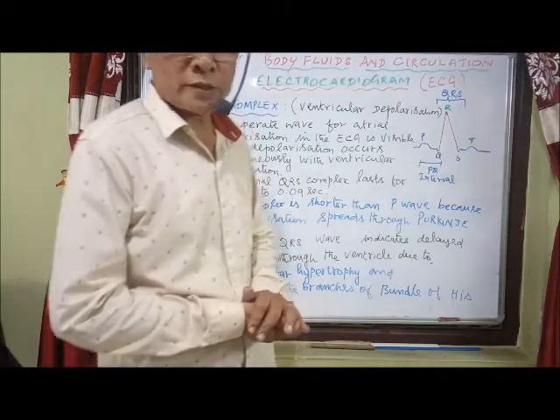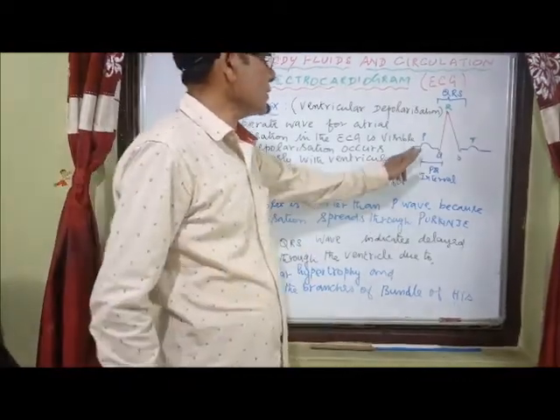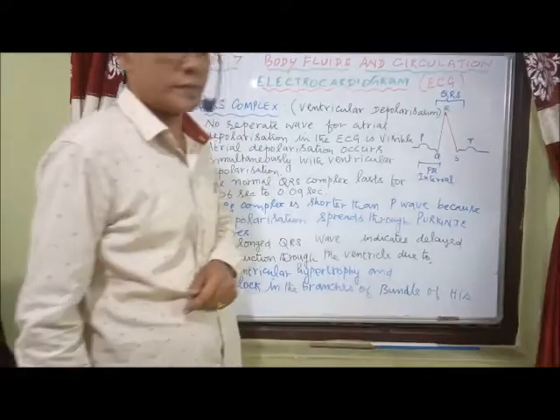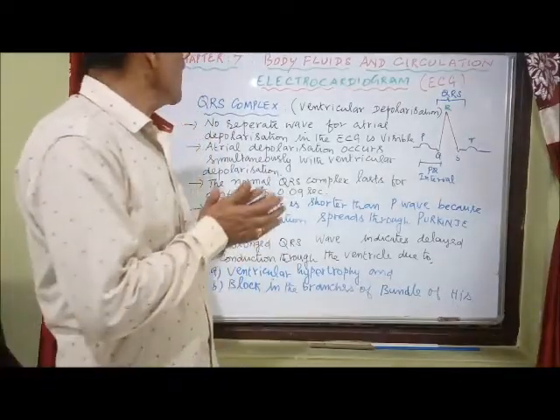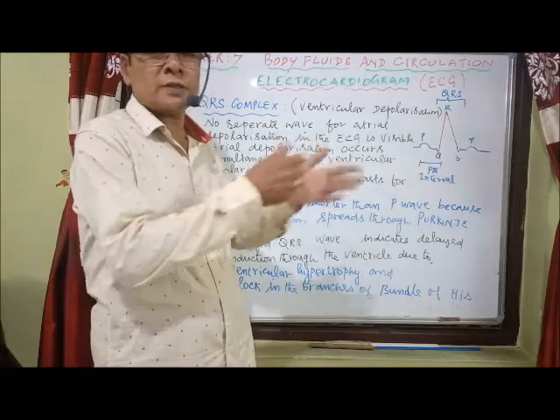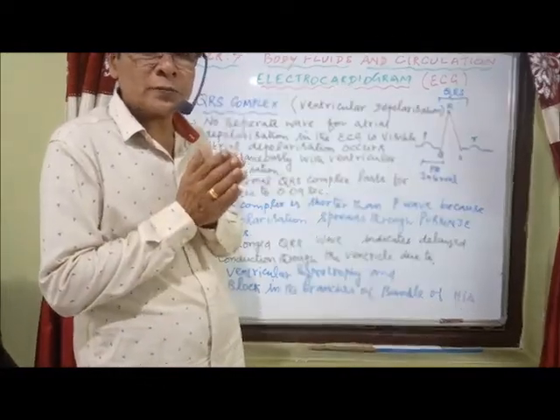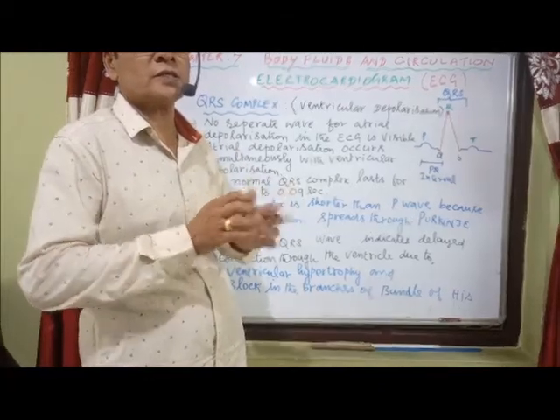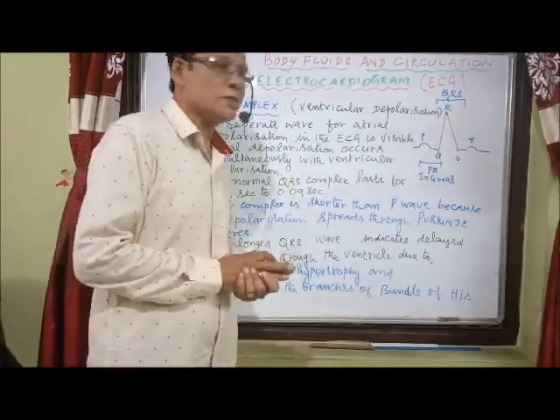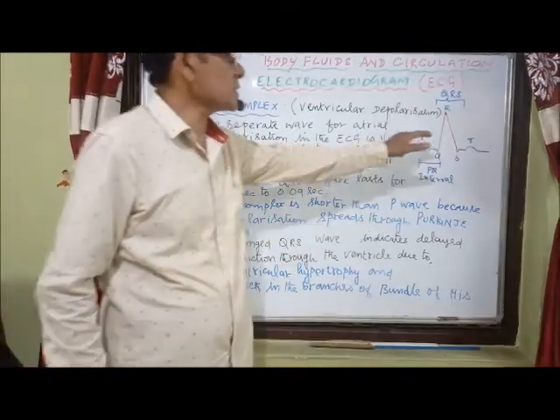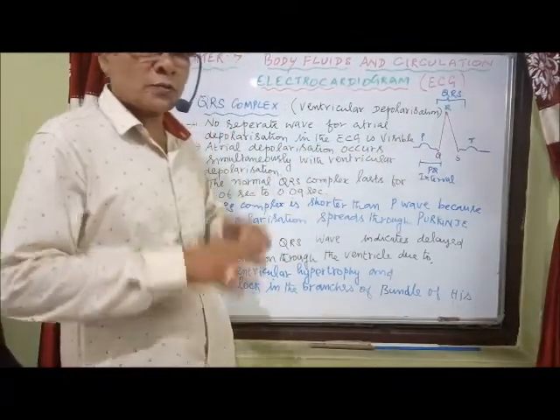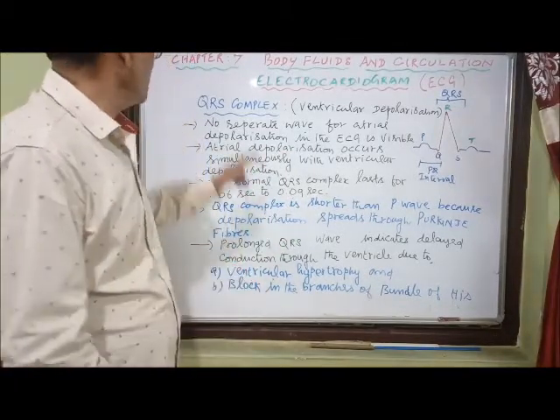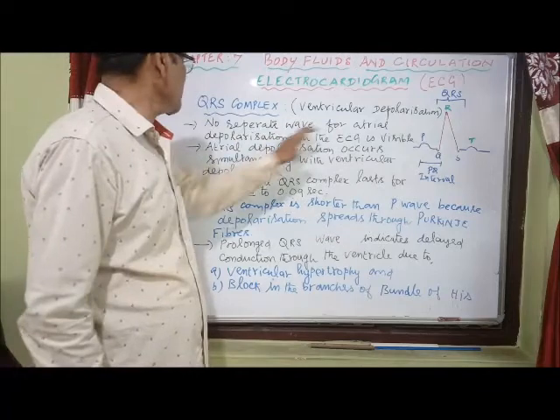Now the QRS complex, the next one, followed by the P wave, Q wave, TQ interval. Normally in the ECG there is no separate wave visible for atrial repolarization. The reason is that depolarization of the ventricles and repolarization of the atria occur simultaneously. Remember that.